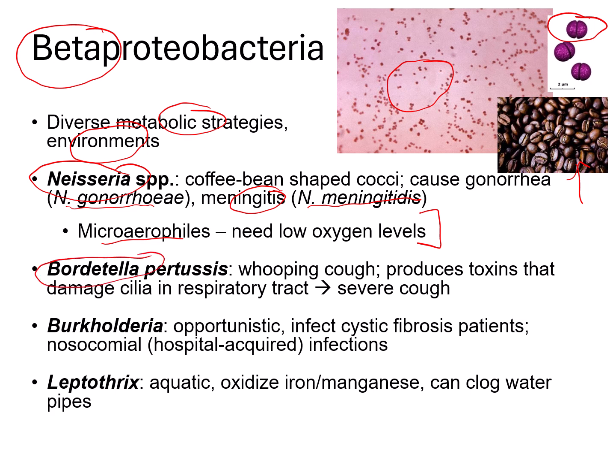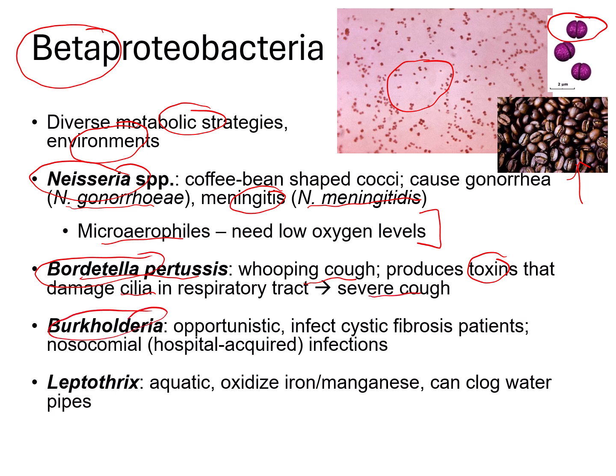Bordetella is also a type of Betaproteobacteria. Specifically, Bordetella pertussis causes whooping cough. And these bacteria produce toxins that actually destroy the cilia we have in our respiratory tract. This leads to a severe cough.